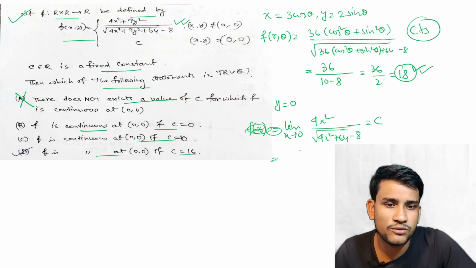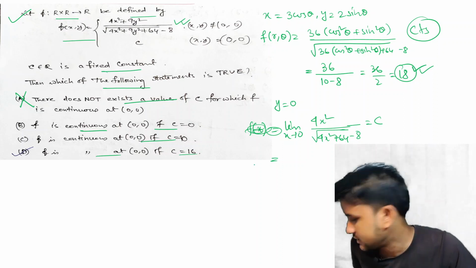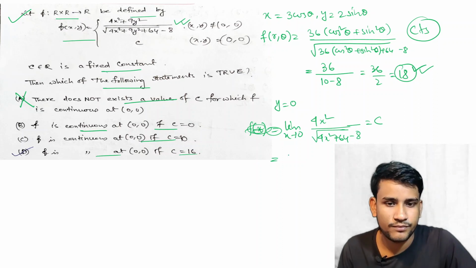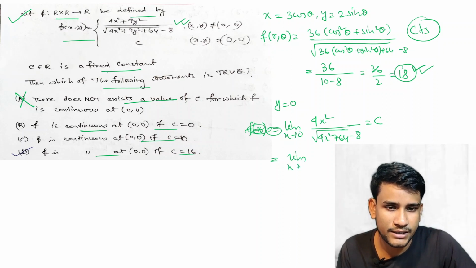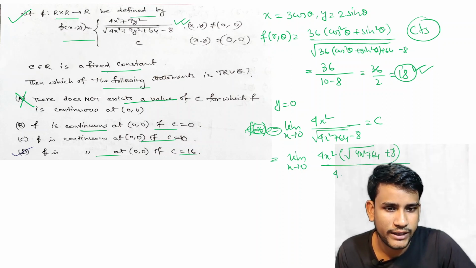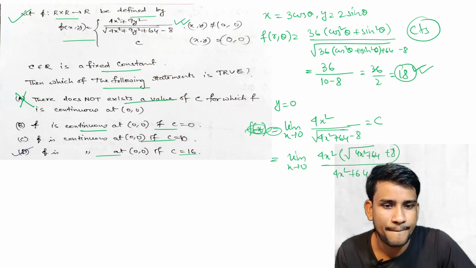So this is a 0 by 0 form. Just a second. So now limit x tends to 0, 4x square into root under of 4x square plus 64 plus 8, by 4x square plus 64 minus 64.